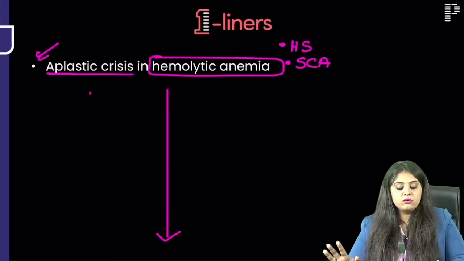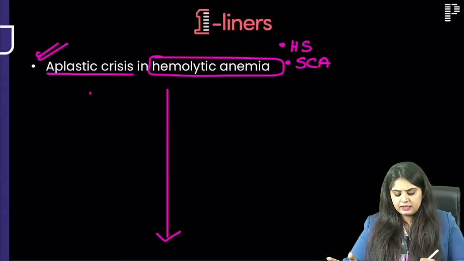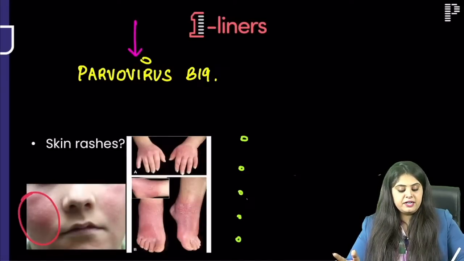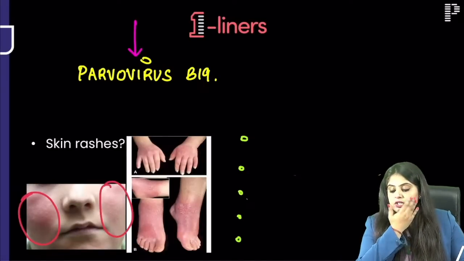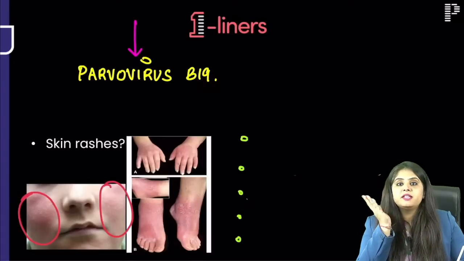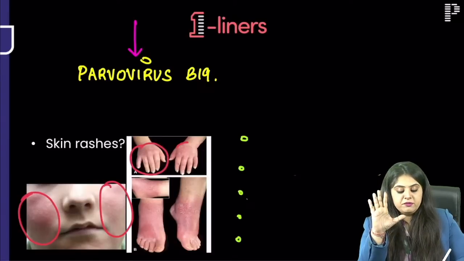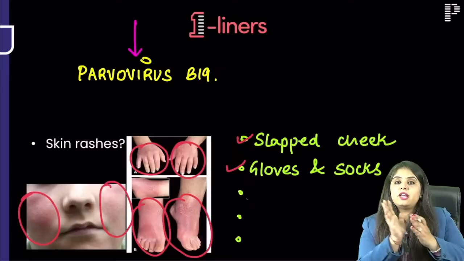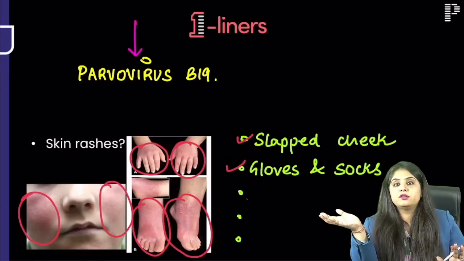Parvovirus also causes bone marrow shutdown. So what all does parvovirus cause, ma'am? You will always see a child with these red cheeks because it causes slapped cheek appearance, and slap will always be with hands, right? So this is going to be rashes on the hands also, rashes on the feet also. So number one, there is going to be slapped cheek appearance, rashes on hands and feet. They have called it gloves and socks syndrome.